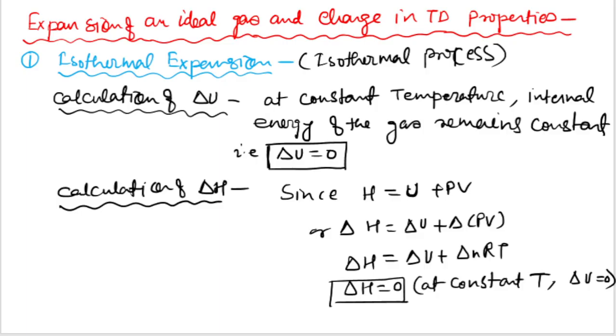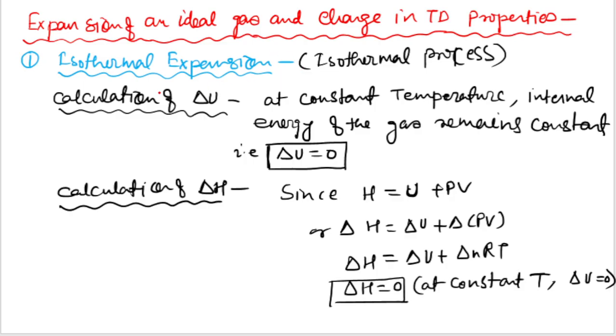Now let's discuss an important topic: the expansion of an ideal gas and the change in thermodynamic properties, how the expansion of a gas can change the thermodynamic properties. Okay, so first I would like to discuss isothermal expansion.